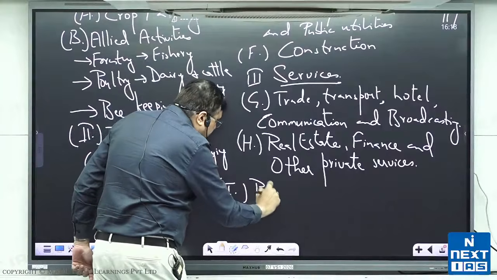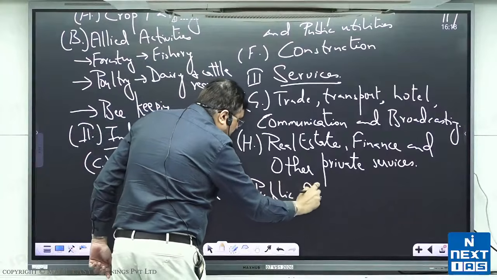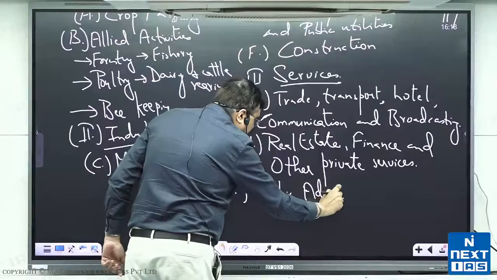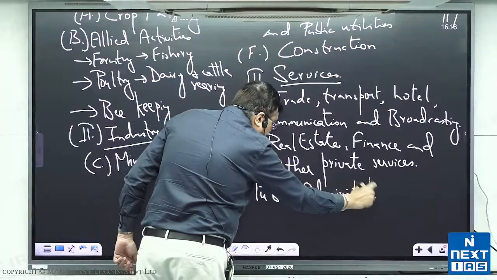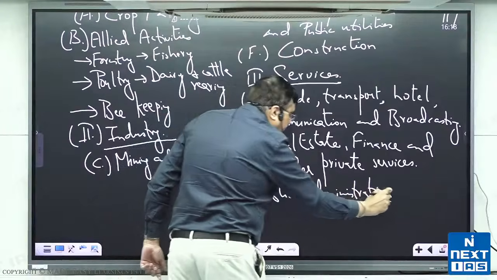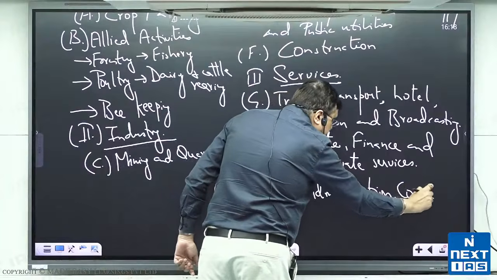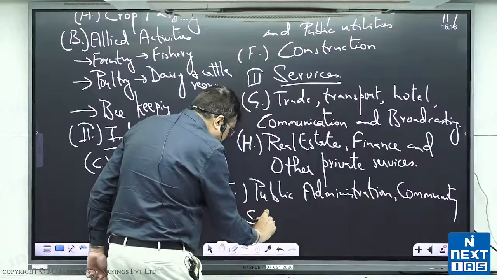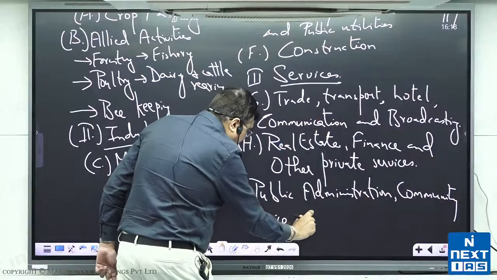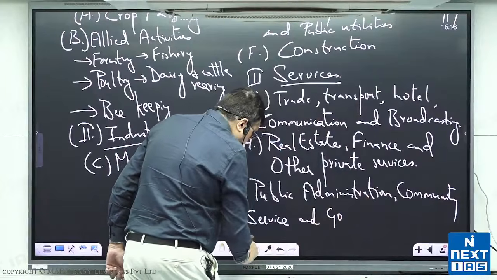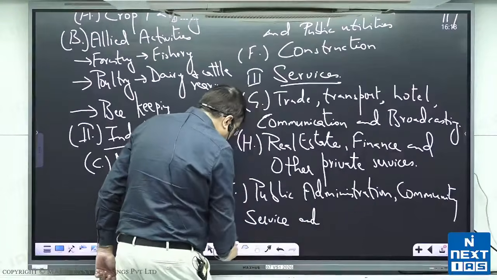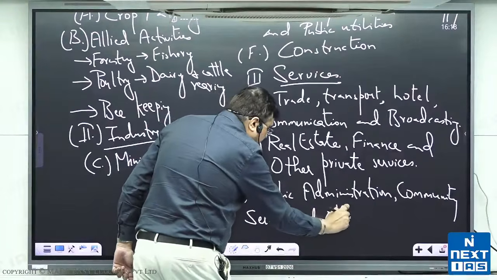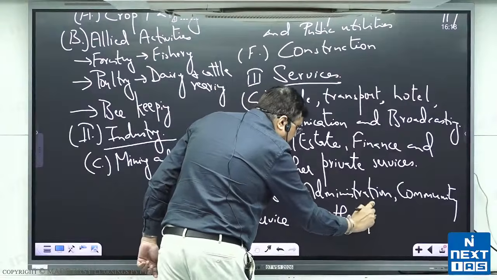public administration, community services, and other public services.